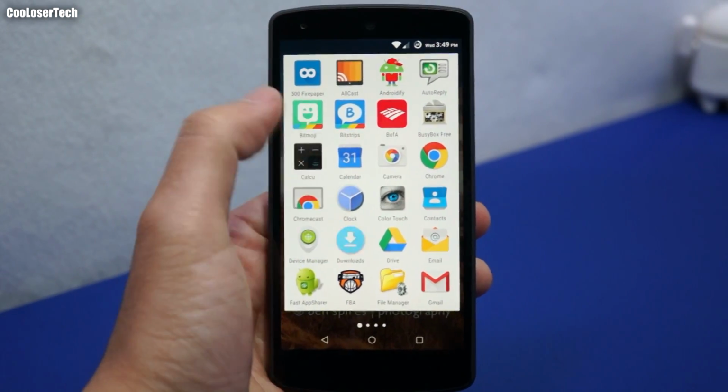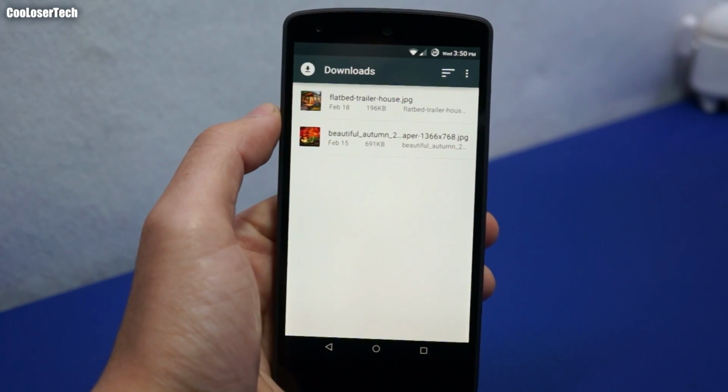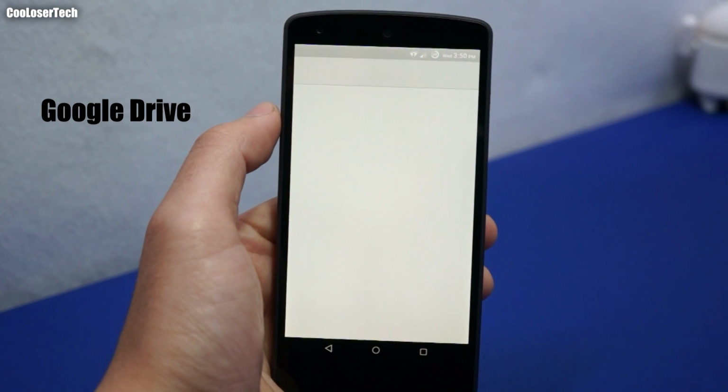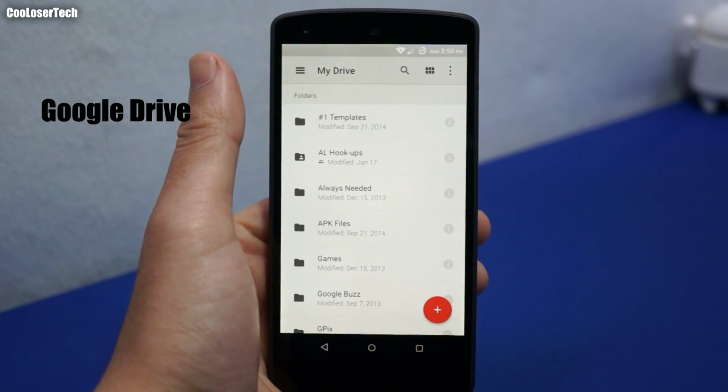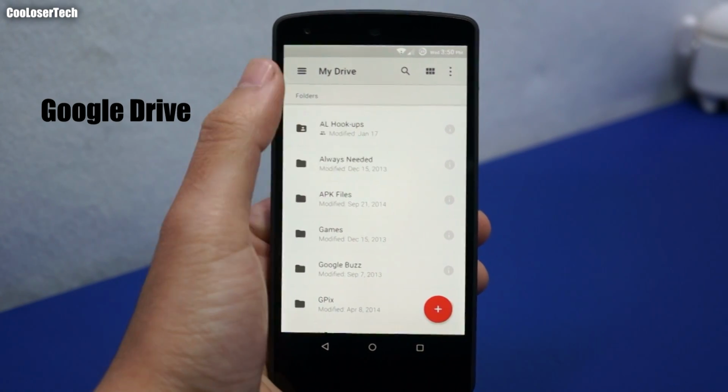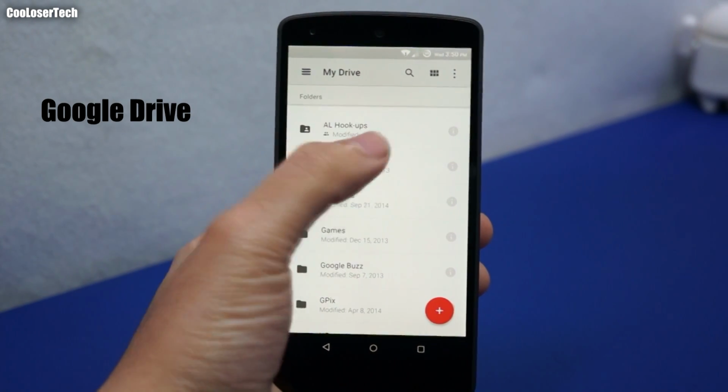Next to it, we got downloads. Everything you download off the browser. Then we got Drive. I use Drive all the time. I save all of my templates for when I edit videos in case my computer fails. I got hookups where I hook up all my friends with goodies that they can download.